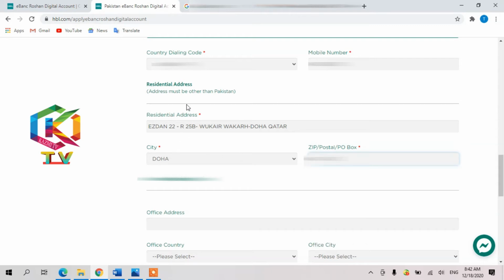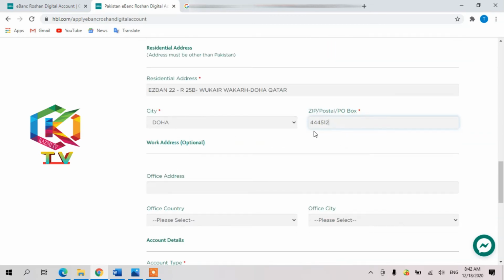Okay, and next is asking the address. You have to understand this one: do not enter your address in Pakistan. Definitely you have to enter wherever you live, like if you are living in Dubai, Saudi Arabia, Qatar, the UK, Britain, or the USA, or wherever. Okay, and then your city name and zip code.